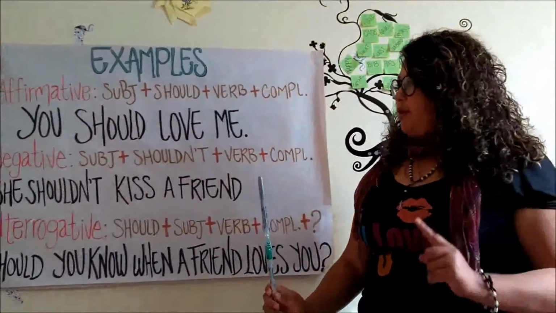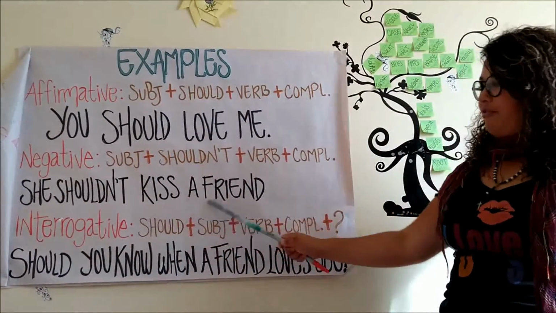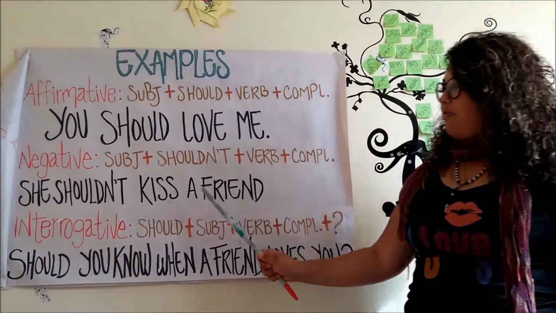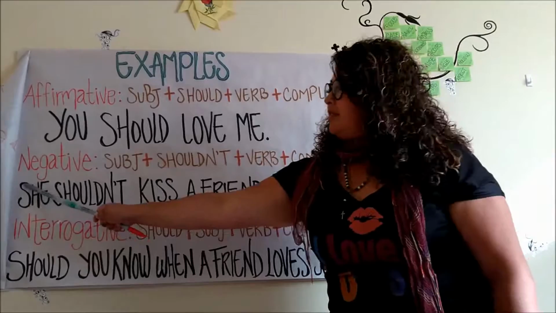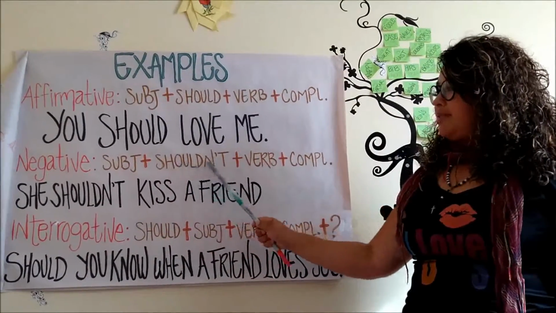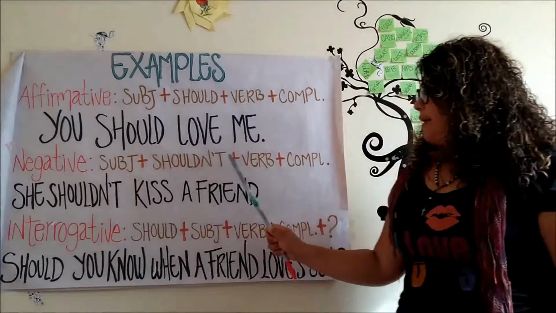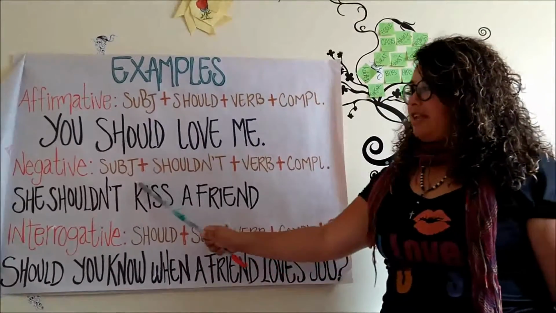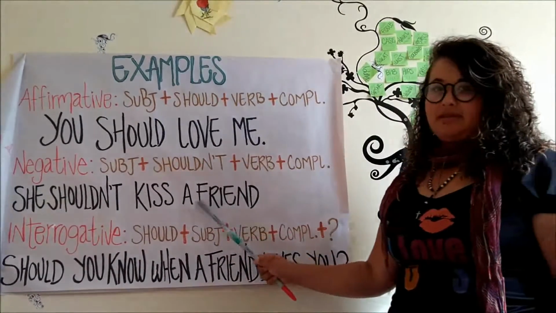In the negative way, she shouldn't kiss a friend. We find subject in third person, as you see, she, shouldn't, or could be should not, verb in the infinitive form, and finally, the complement.